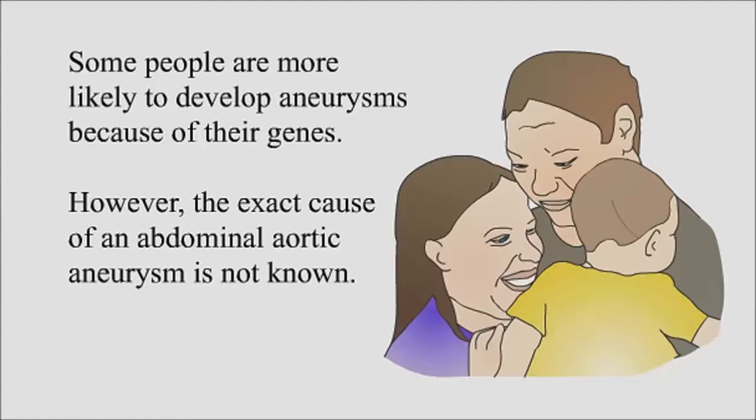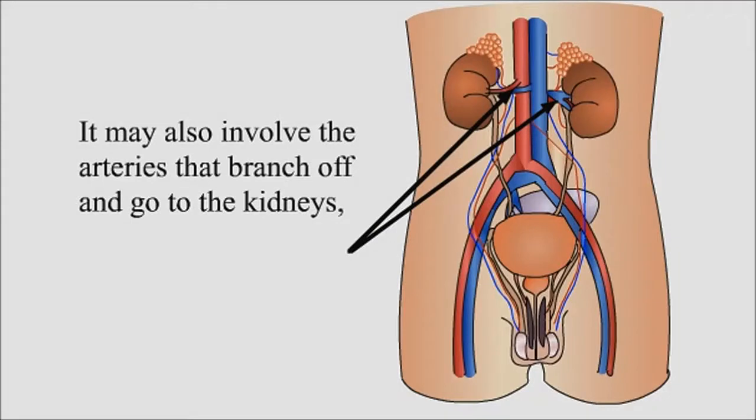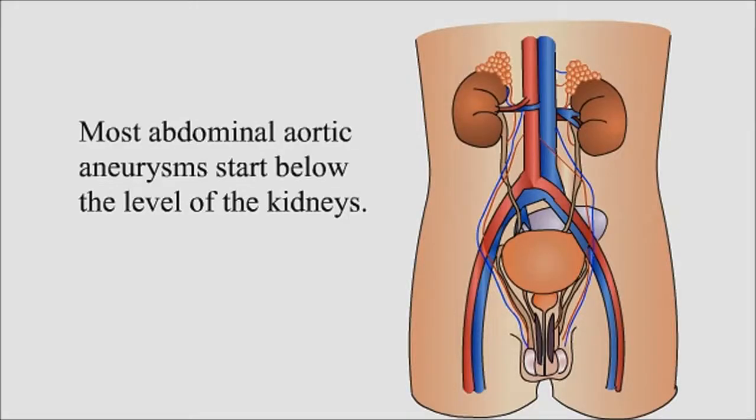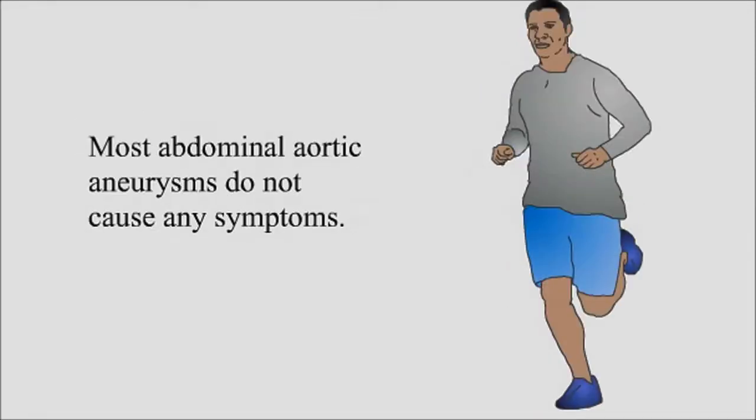However, the exact cause of an abdominal aortic aneurysm is not known. An abdominal aortic aneurysm may only involve the aorta and no other branches. It may also involve the arteries that branch off and go to the kidneys, or the iliac arteries that go to the legs. Most abdominal aortic aneurysms start below the level of the kidneys. Some aneurysms may start above the kidneys and may extend into and beyond the iliac arteries.